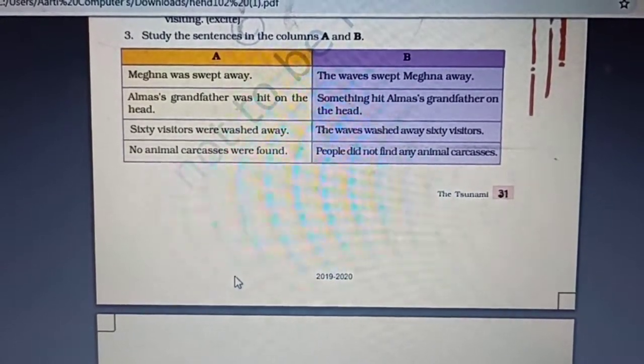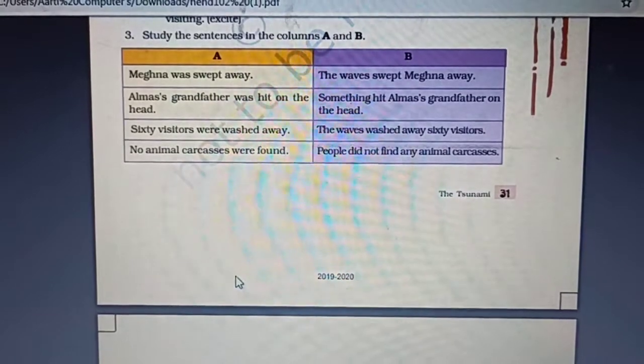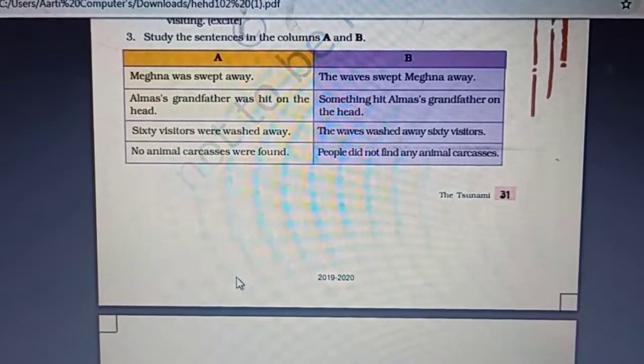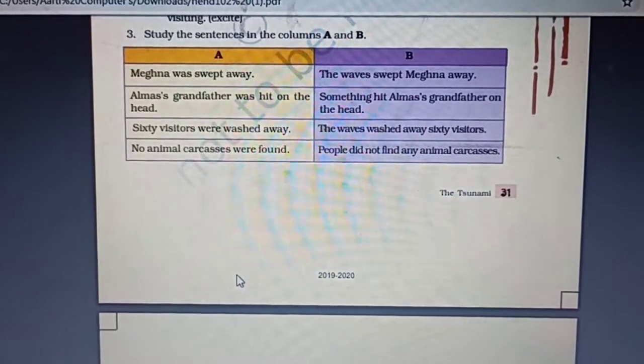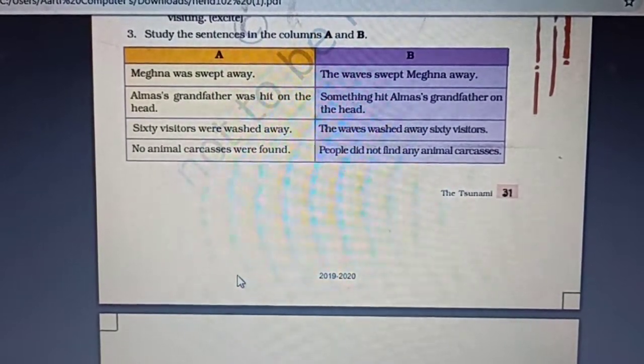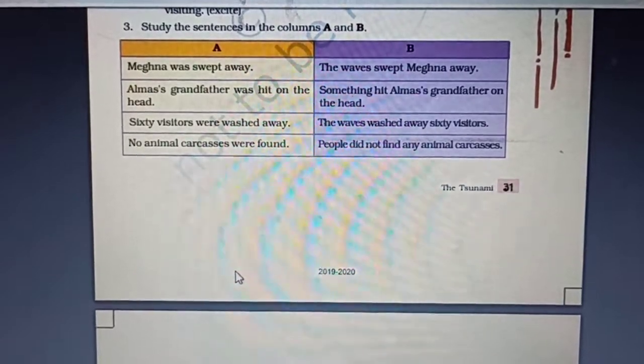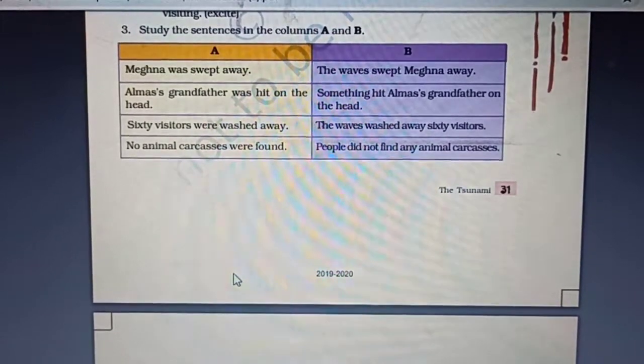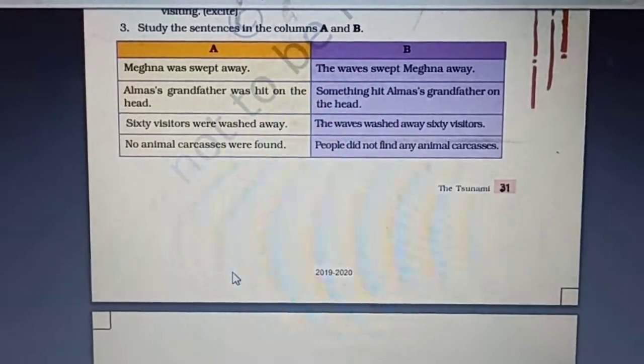What is the object over here? Meghna. And in the passive, Meghna has been stressed. Meghna was swept away. Now, who swept away Meghna? That does not matter. What's more important in passive is the object. In the same way, we have many sentences over here.